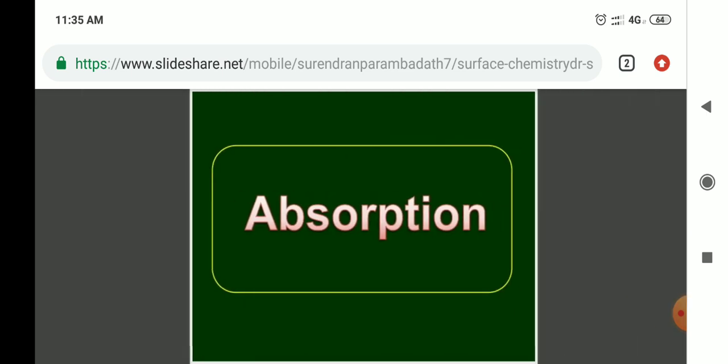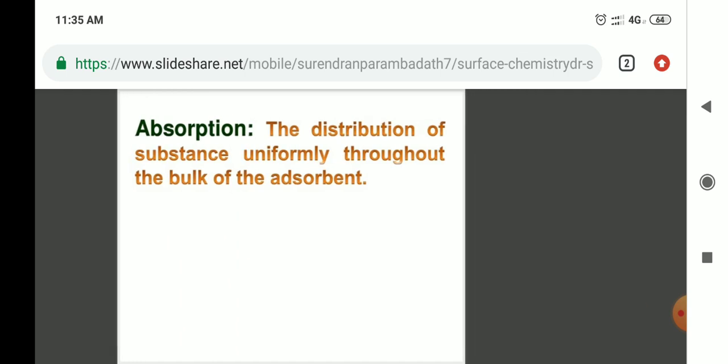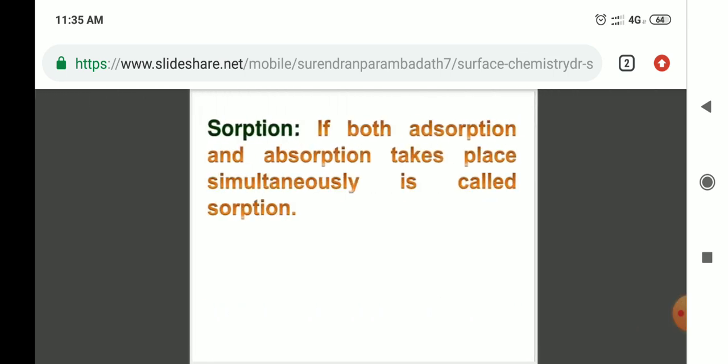And next is absorption. In the second concept, absorption is the distribution of a substance uniformly throughout the bulk of the absorbent. For example, water and a sponge. And the second is sorption. If both adsorption and absorption take place simultaneously, it is called sorption.